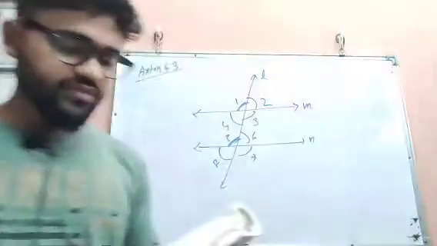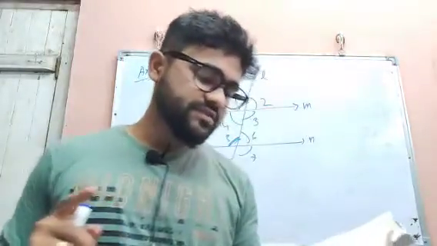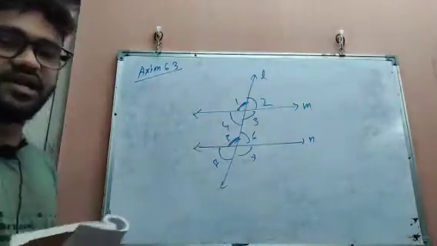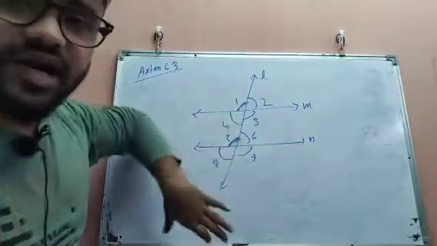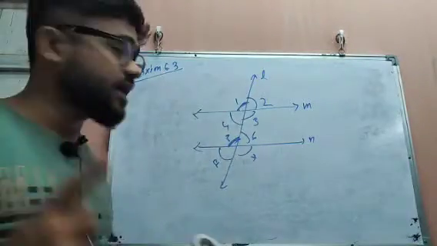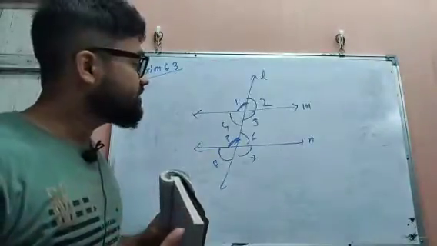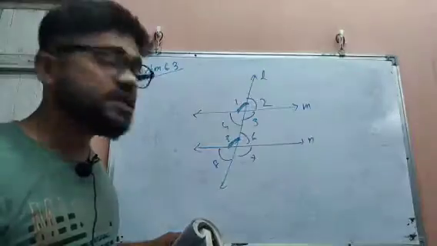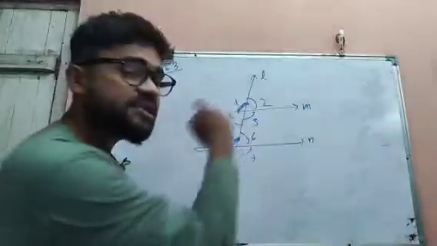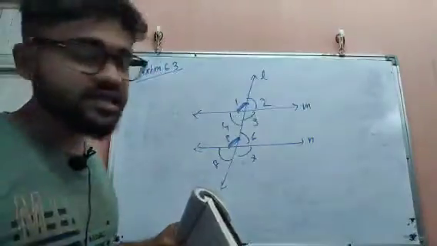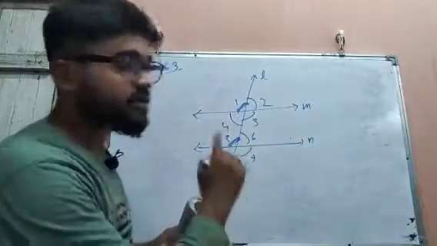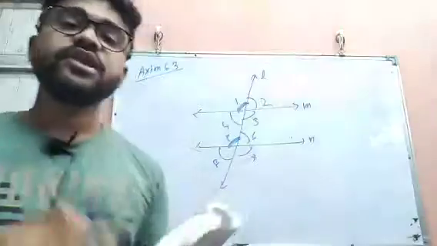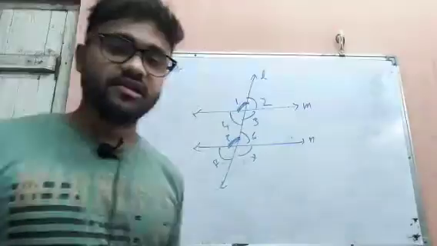So from that we have another axiom. If a transversal intersects two lines such that a pair of corresponding angles is equal, then the two lines are parallel. Just now we said that if two lines are parallel, then the corresponding angles are equal. Inversely, if the corresponding angles are equal, then the lines are parallel. Axiom 6.1 says that if the lines are parallel, then the corresponding angles are equal. And axiom 6.2 says that if the corresponding angles are equal, then the lines are parallel.